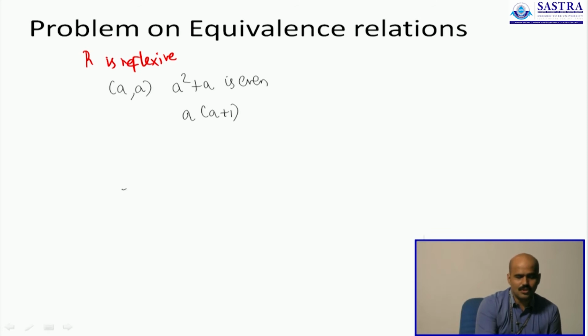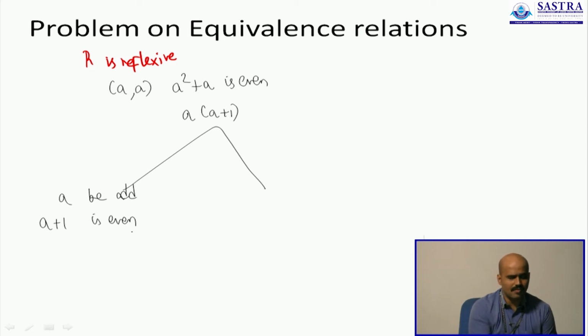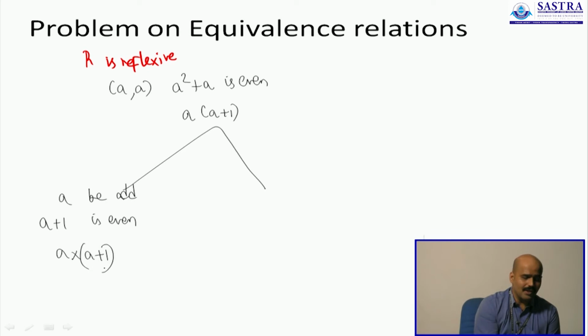Now let us consider two cases. Let A be an odd number. If A is odd, A plus 1 is even. 1 more than an odd number is always even. And A times A plus 1 is a product of an even number and an odd number. Now recall, whenever you multiply an even number with an odd number, you will get back an even number. A times A plus 1 is always even. Therefore if A is an odd number, A square plus A is always an even number.